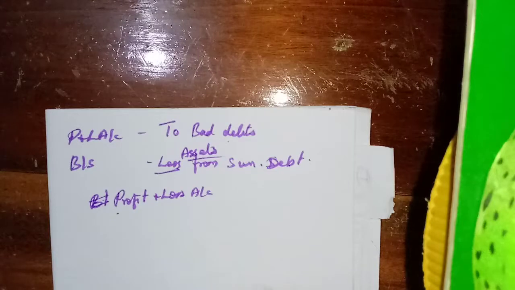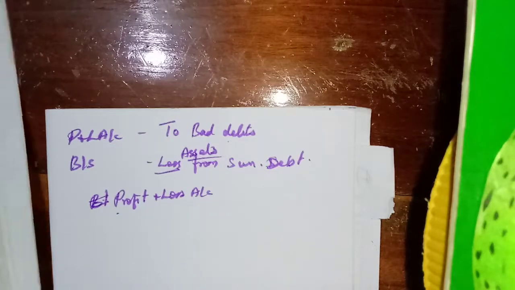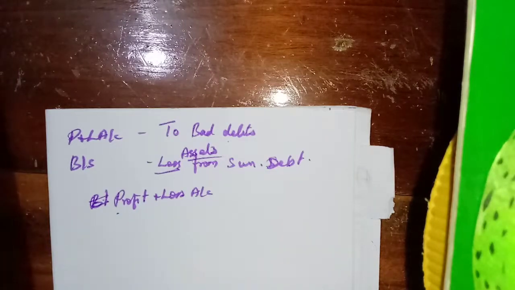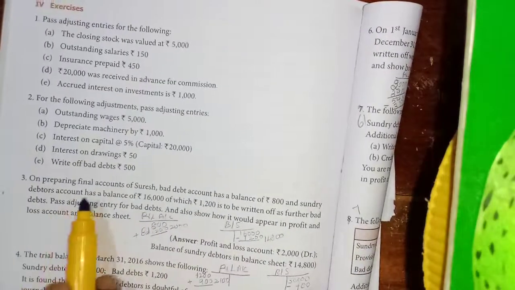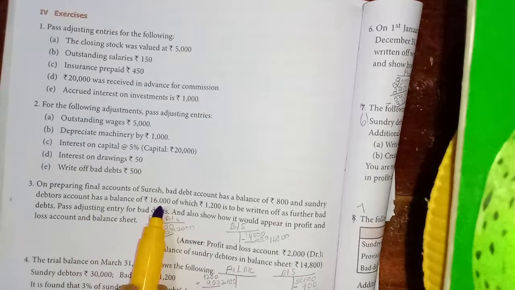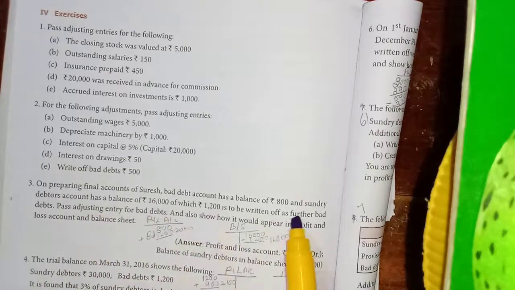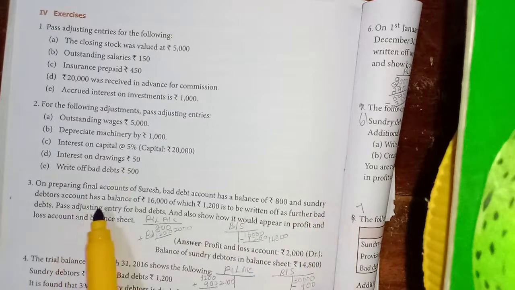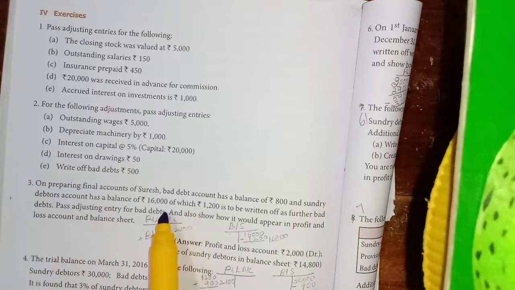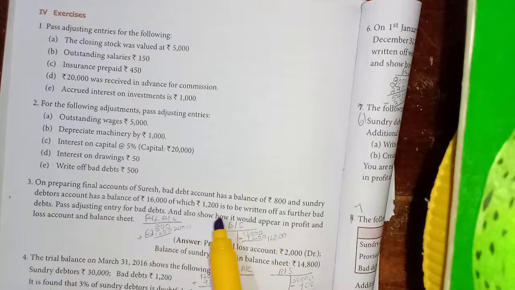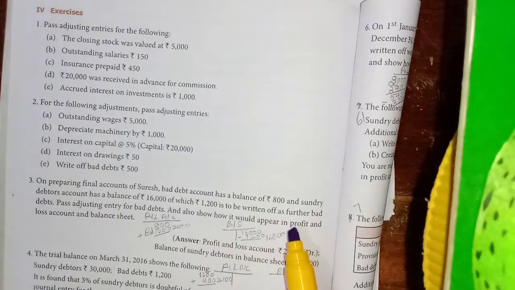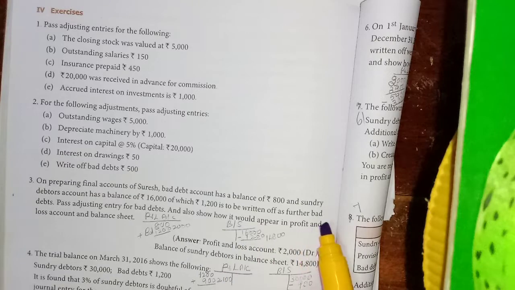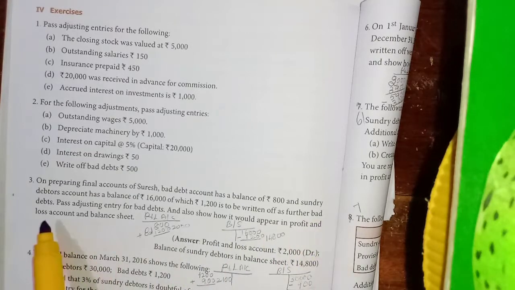Okay, exercise 3, you turn to exercise 3. Don't know the page number. Okay, here it is given. On preparing final accounts of Suresh, bad debts account has a balance of rupees 800 and sundry debtors account has a balance of 16,000, of which 1,200 is to be written off as further bad debts.